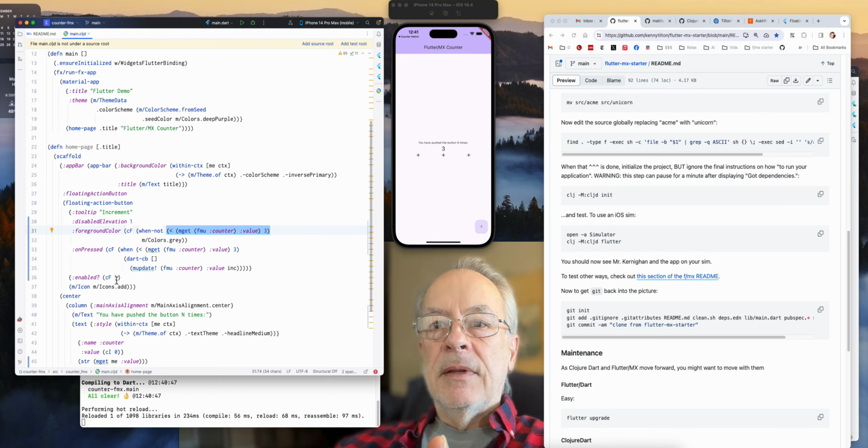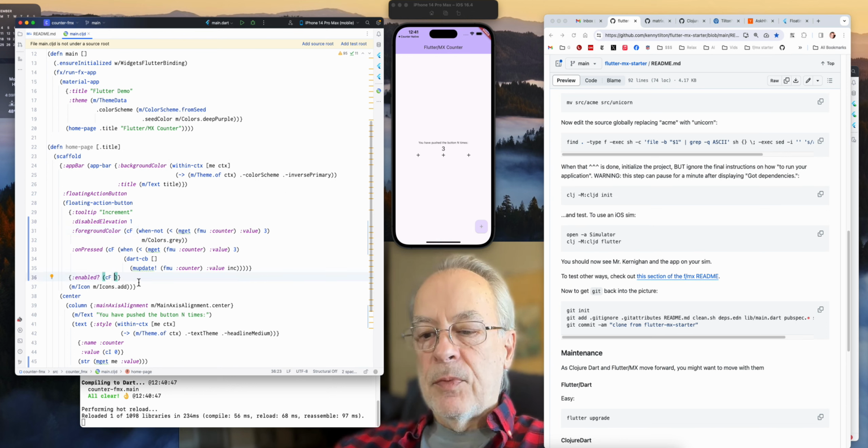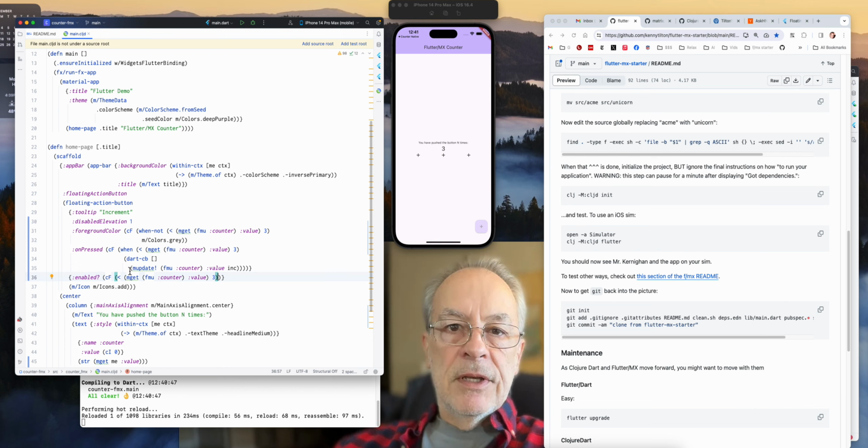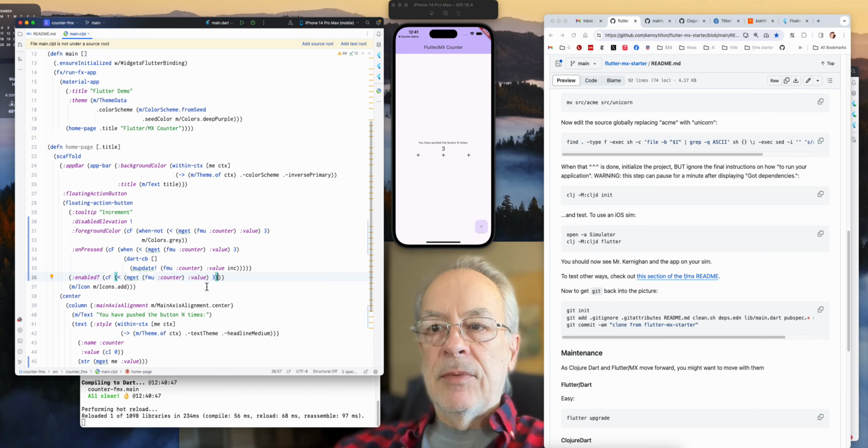But it's more of an ad hoc property, or it's just, these are the only guys that are going to care about the enabled. So enabled is, let's see, the counter is less than 3, gray. So now I can come back up to here and we're going to start having some fun here.